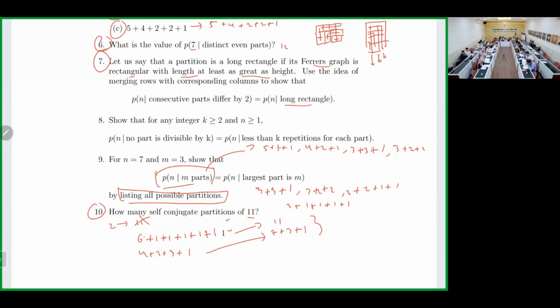So less than k minus 1, or less than k repetitions. Each part must not be repeated. Okay. No, it can be repeated, but no more than k times. No more than k times. So I think we should give an example for number 8.